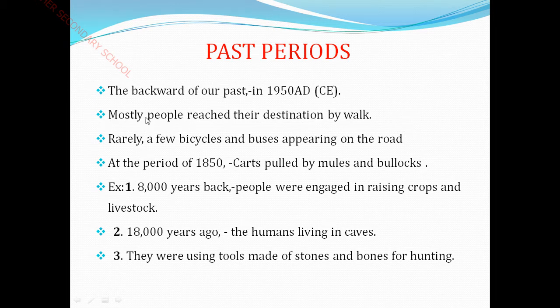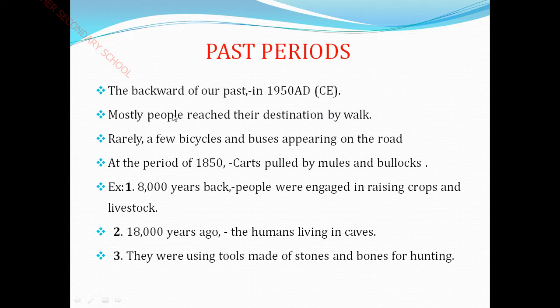See, most people who lived in the year 1950 AD mostly used the way of walking. For what? To reach their destination. Here destination means a certain place where they have decided to reach.